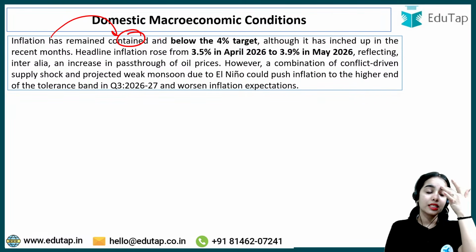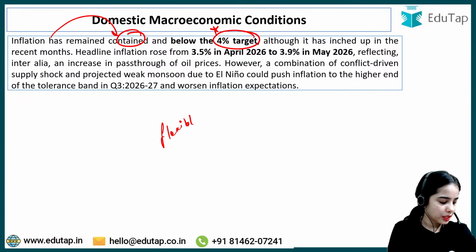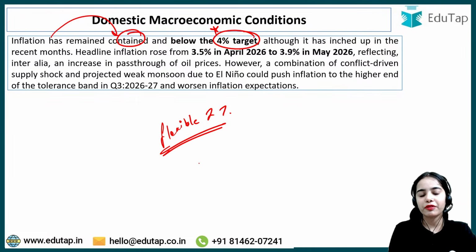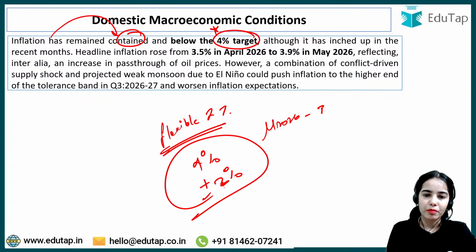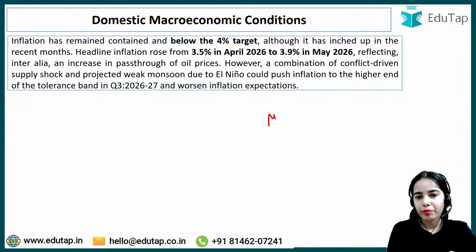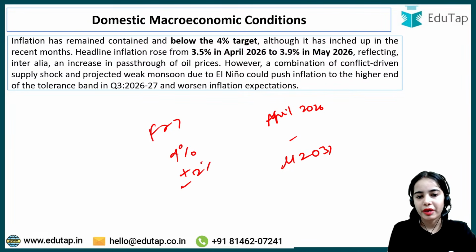Next is inflation has remained contained. So inflation has remained contained and below the 4% target. So what is the flexible inflation target? The flexible inflation target is 4% plus minus 2%, right? This is the flexible inflation target from April 2026 till March 2031. The flexible inflation target is 4% within the range of plus minus 2%.